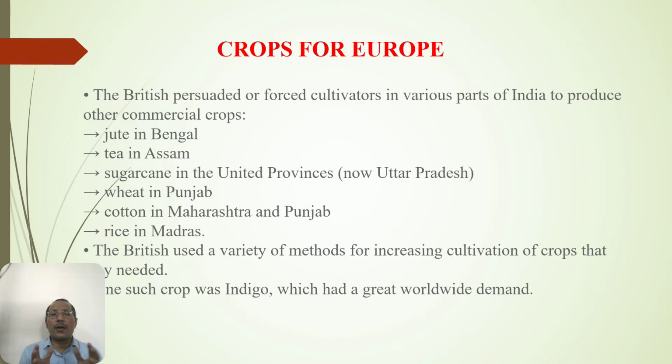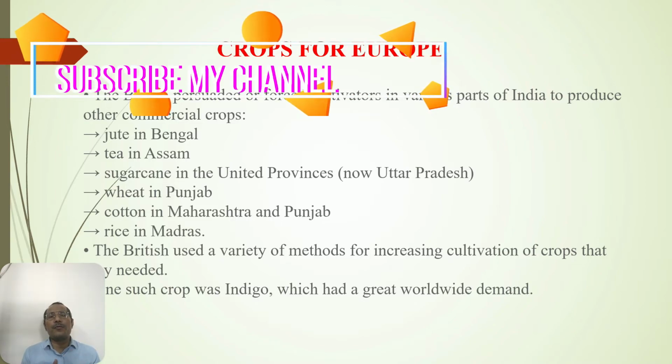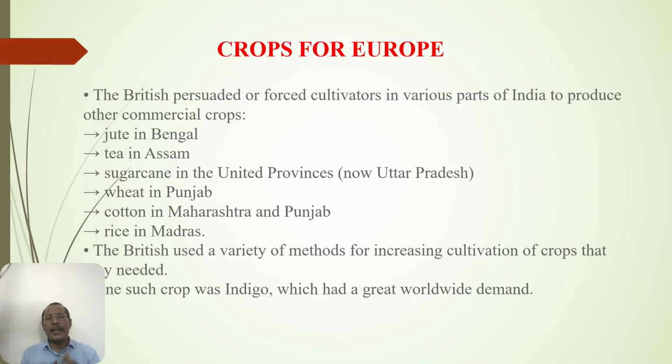Not only this, many types of crops were grown in India for Europe, either for commercial purposes or for food products. Like jute is produced in Bengal, tea in Assam, sugarcane in United Province, that is now Uttar Pradesh, then wheat in Punjab, cotton in Maharashtra and Punjab, rice in Madras. The British used a variety of methods for increasing cultivation of the crops that they needed. One such crop was indigo, which had a great worldwide demand.